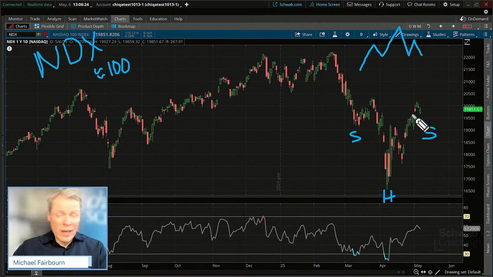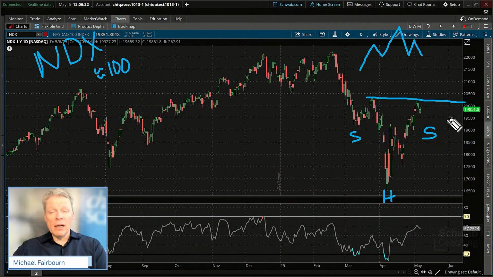Now, you don't get an indication, you don't get a signal until you take out a slightly sloping downward neckline, is what they refer to it as. It is a trend line, but within this pattern, it's specifically called a neckline. We won't get a confirmation that it could unfold until you actually take out that pattern. Now that would be interesting because if the Nasdaq does this, it could be an interesting kind of setup.